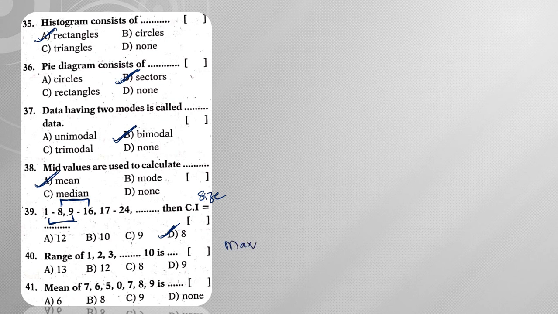So formula for range is nothing but maximum value minus minimum value. So what is maximum value here? 10 minus minimum value is 1. So 10 minus 1 is nothing but 9.